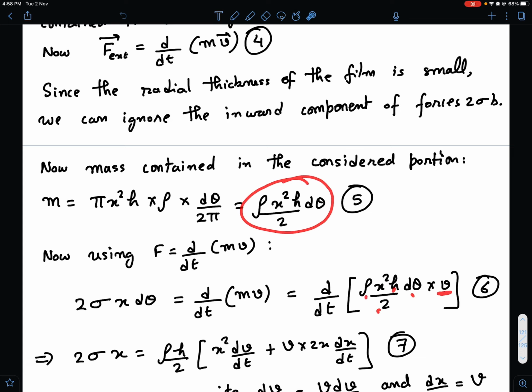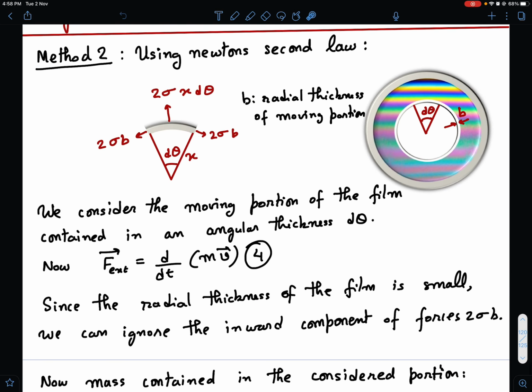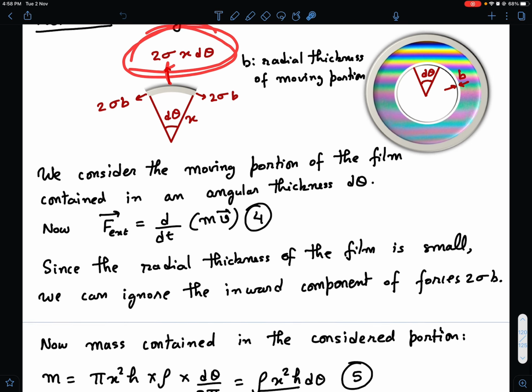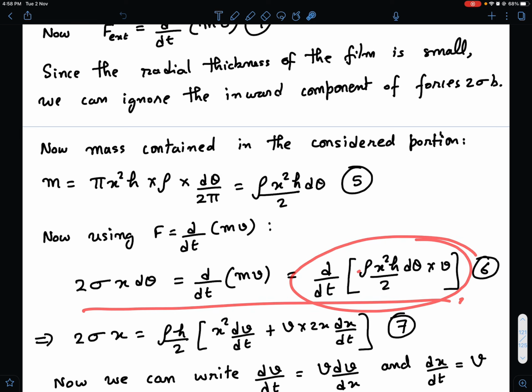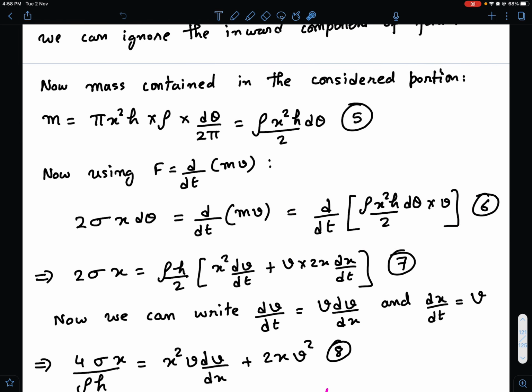So the mass I just proved is rho x square h d theta, and I multiplied by the velocity v and differentiated with respect to time. And of course the force is 2 sigma x d theta, I showed you. So now I just need to differentiate this with respect to time and equate both sides, and I can cancel off d theta on both sides. d theta is the same on both sides, and it's nothing varying with time, so I can just take d theta outside and cancel it.